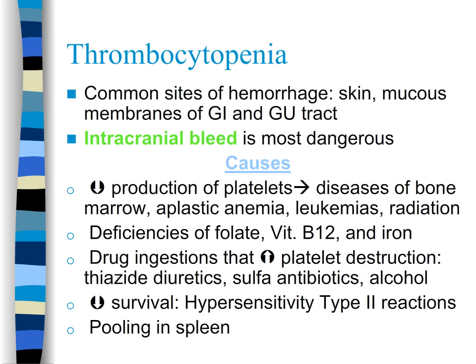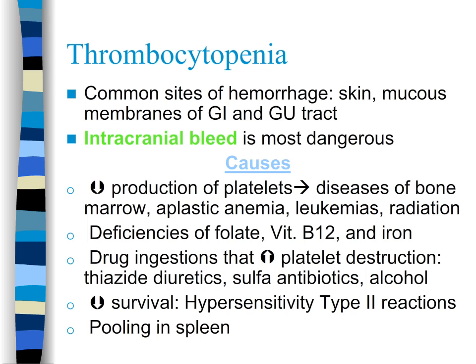Aplastic anemia causes decreased stem cells in the bone marrow. Leukemias cause immature white blood cells to crowd out the bone marrow cells, and radiation decreases bone marrow activity. Lack of folate and vitamin B12, as seen in megaloblastic anemias and pernicious anemias, decreases the erythropoiesis that vitamin B12 assists with, and red blood cell maturation.